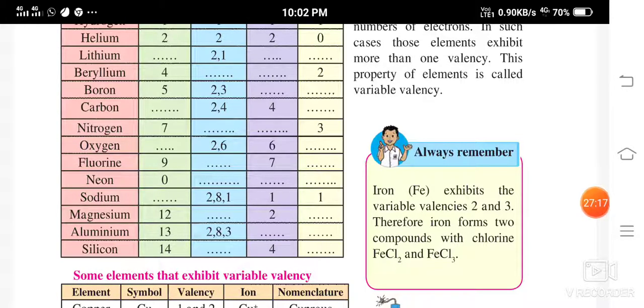I hope, students, you have understood the concept of valency well now, right? Yes. Okay, then you complete this table and you will have to try the magnesium chloride also, and send it to me.